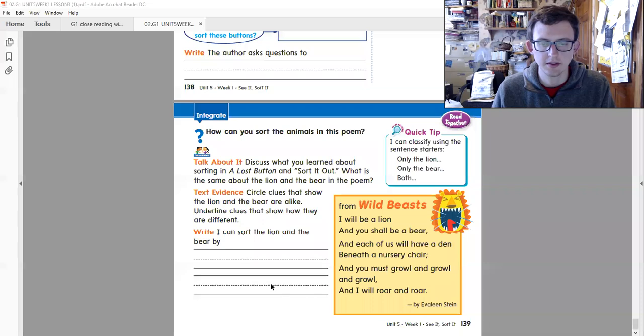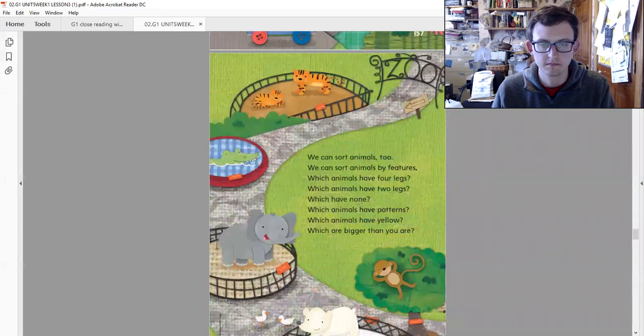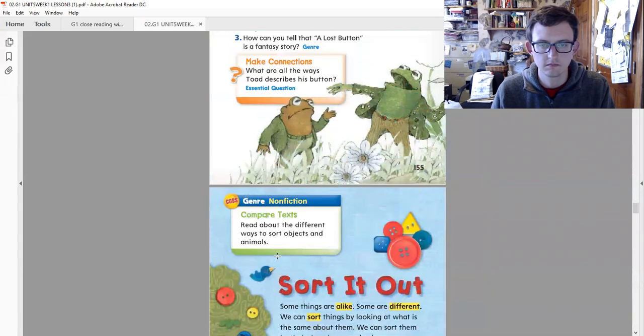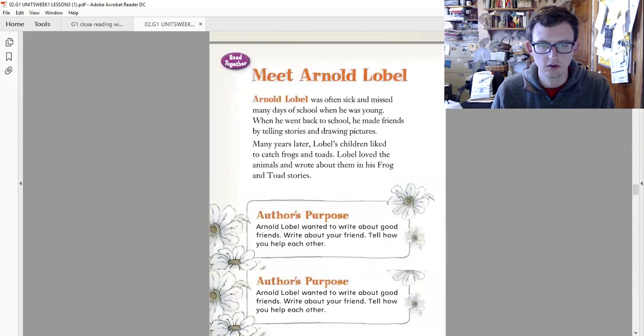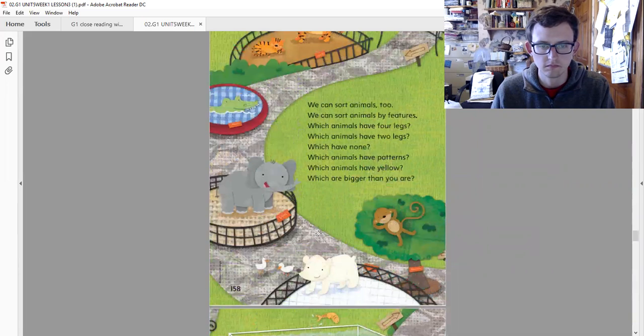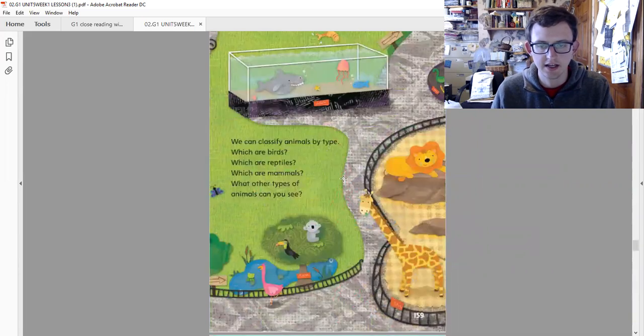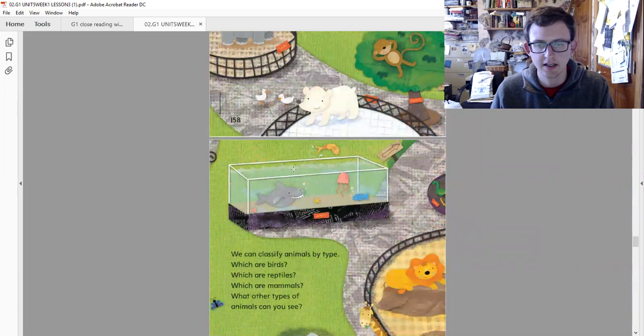So let's go up and check out the lion and the bear. The lion and the bear. So the lion and the bear both have 4 legs, right?